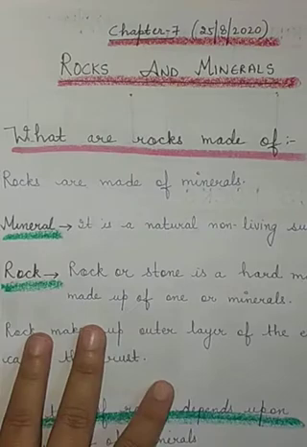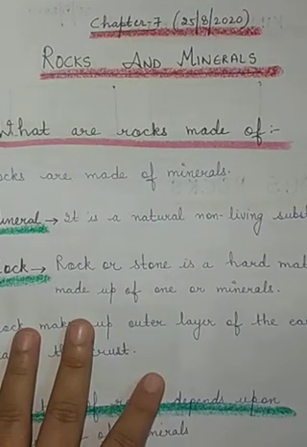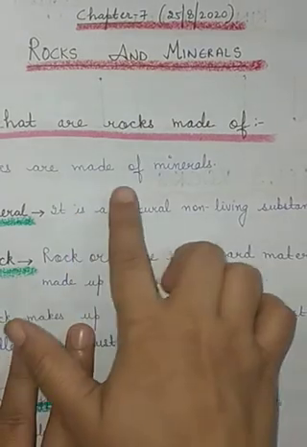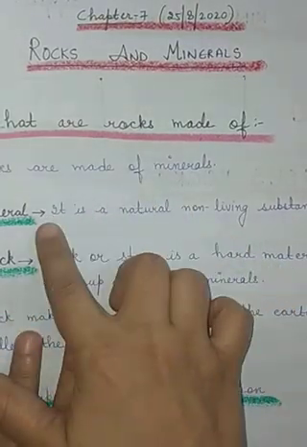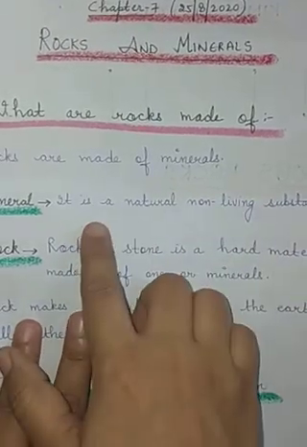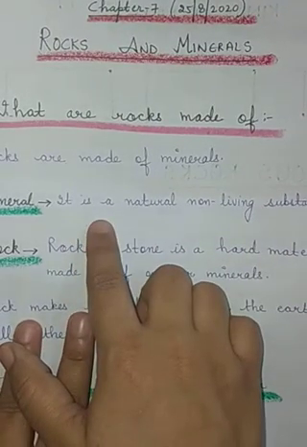Simply, how can we write this? We can write that rocks are basically made up of minerals. And what is a mineral? A mineral is a natural non-living substance. There are a variety of minerals found in nature.